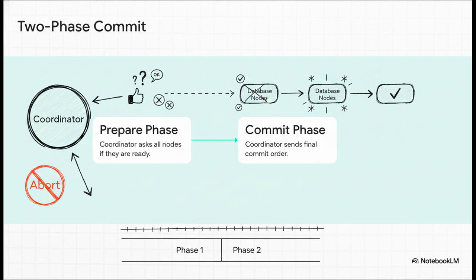Phase 1 is the prepare phase. A central coordinator asks every single database node, are you absolutely 100% ready to commit this, and do you promise you won't crash? If even one node says no, the whole shebang aborts. But if they all say yes, we enter Phase 2, the commit phase, where the coordinator sends the point-of-no-return order to finalize the writes.